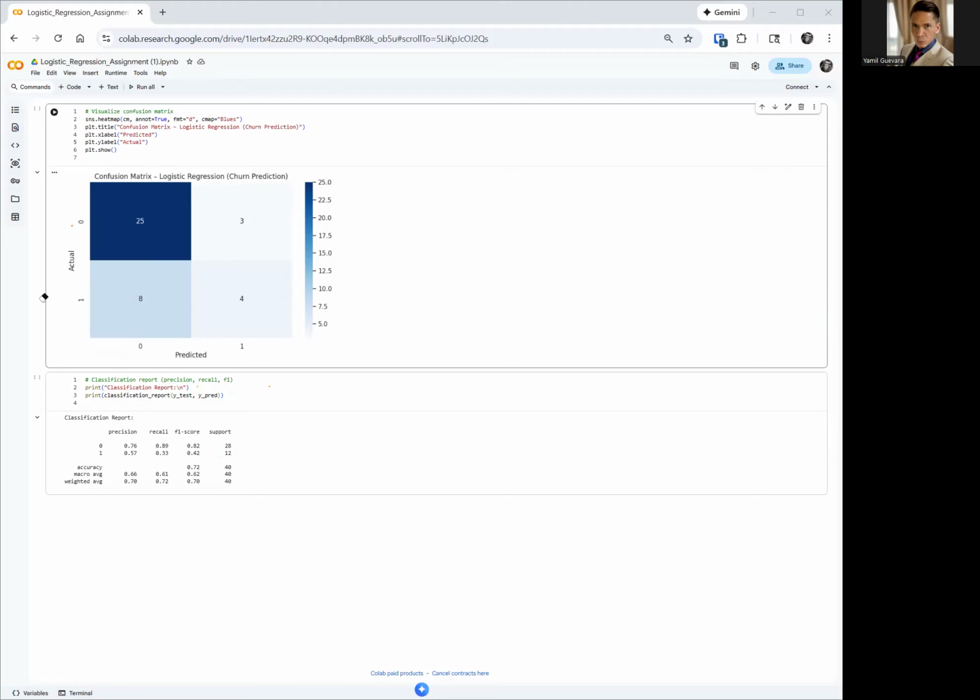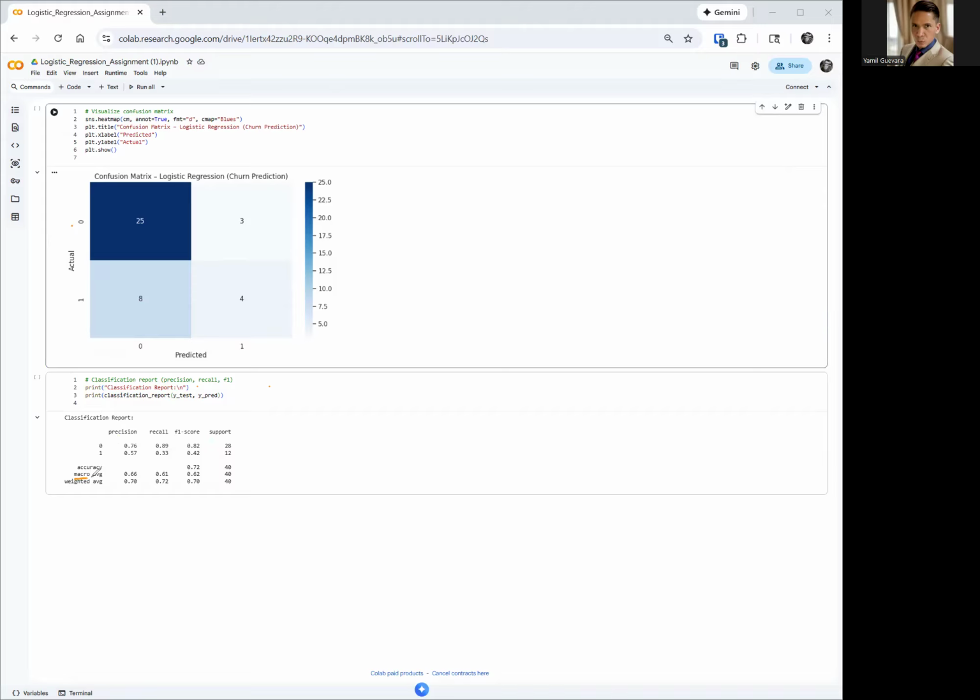And then, of course, we have precision, recall, and F1 score. This is the precision for stay, recall for stay, precision for leave, recall for leave. I'm going to explain what those mean, by the way.